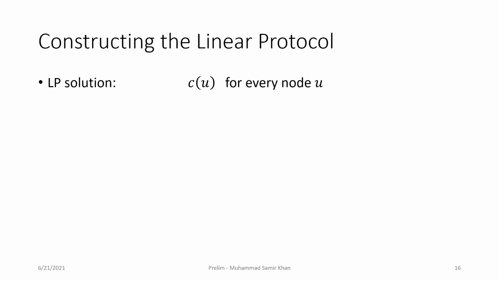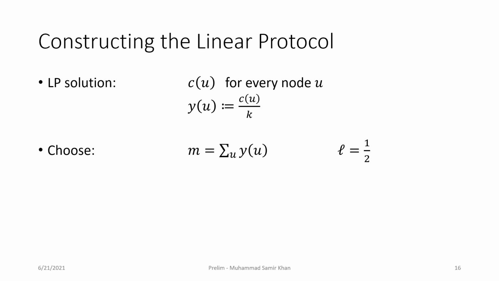We start with an LP solution. The LP solution assigns a capacity C of u for every node u. We will normalize this capacity to get weights for every node. So the weight for node u is y of u, which is just the capacity from the LP solution divided by k. Now recall that k is the size of the input. So these weights are basically the normalized capacities from the LP solution. We choose m to be the sum of these weights, and we pick l to be half.